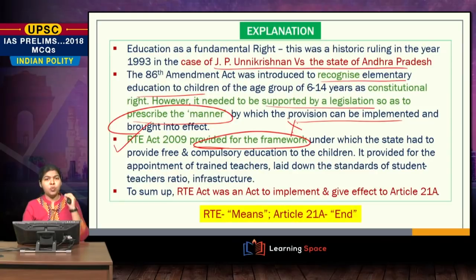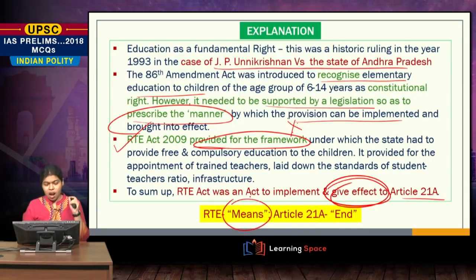To sum up, to put it in very simple words, RTE was an act to implement and give effect to your Article 21A. So if you consider RTE or your Right to Education Act as the means to achieve Article 21A, which is the end, this is a means to an end. Now, just a very quick fact, this term means to an end is very important even for your ethics paper. It comes under Immanuel Kant's ideology. Just a quick fact, please look at that also.